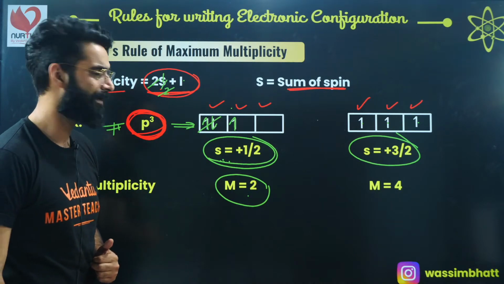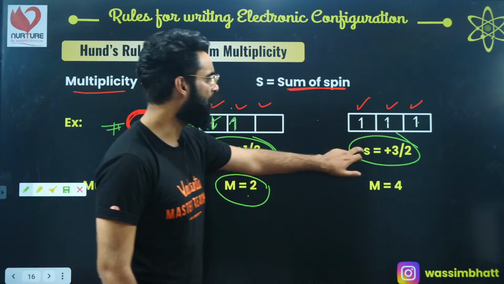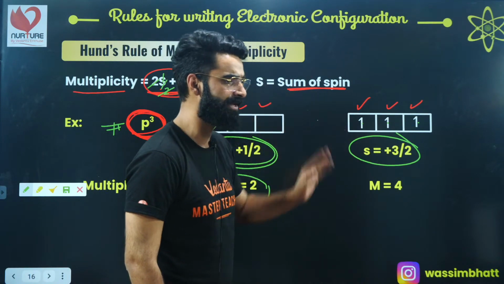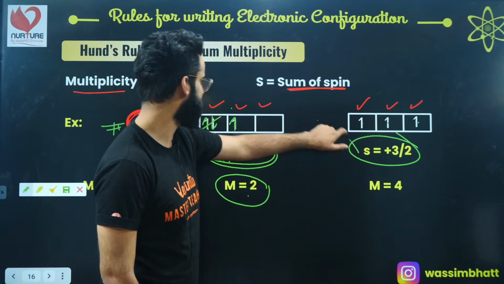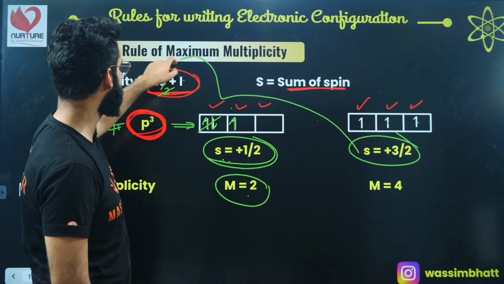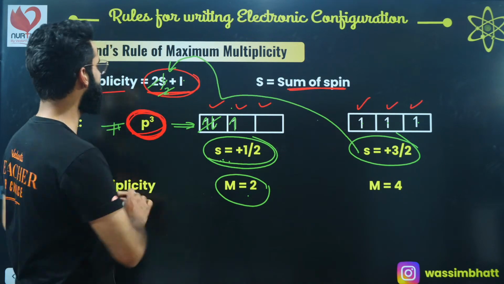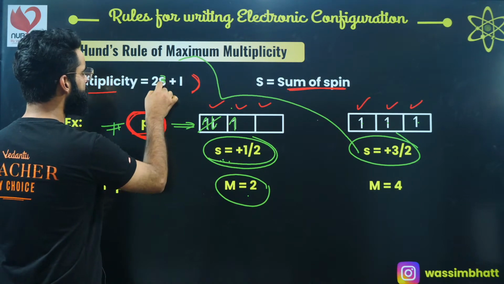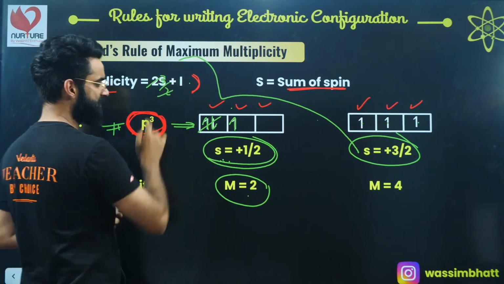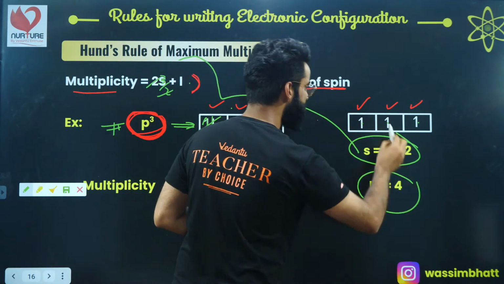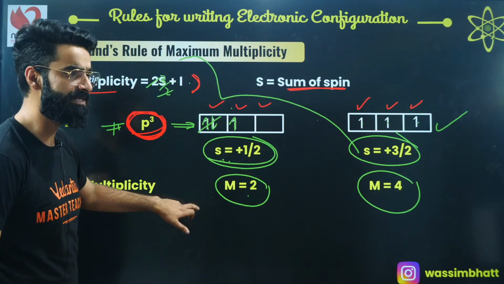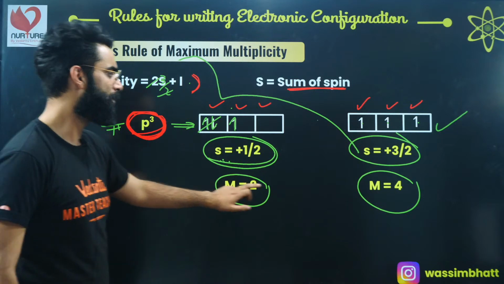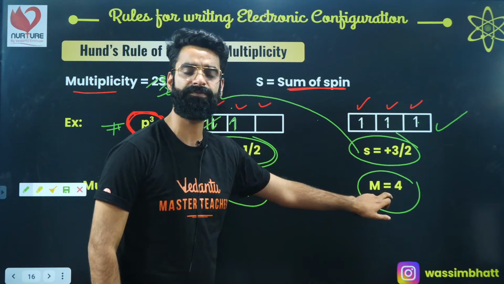Yes, people? So the total spin of this type of P3 configuration is simply going to be plus 3 divided by 2. If the total spin is plus 3 by 2, put the value of S as 3 by 2. The 2 gets cancelled, and 3 plus 1 comes out to be 4. So the multiplicity of this P3 configuration is more. The multiplicity of the first P3 configuration is 2, and of this one is 4.